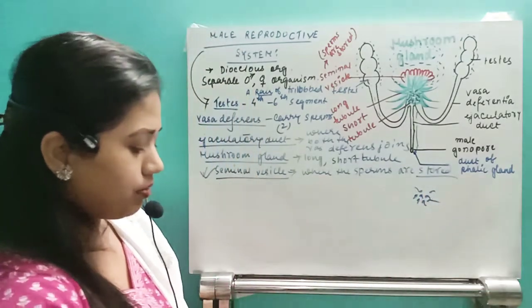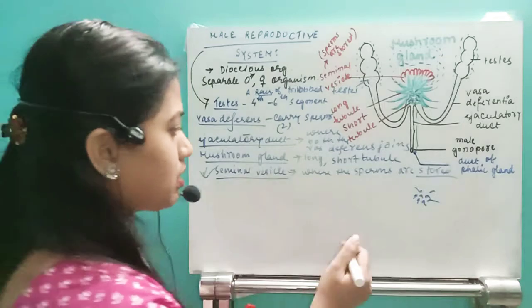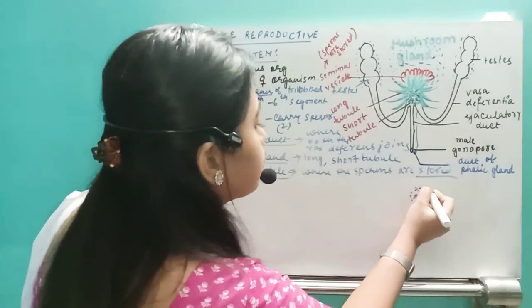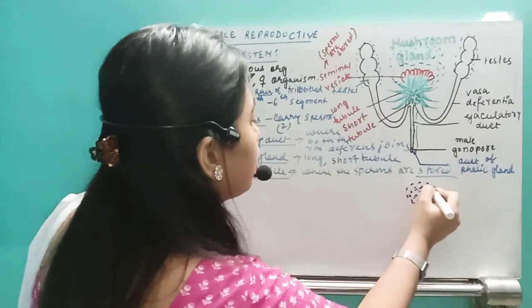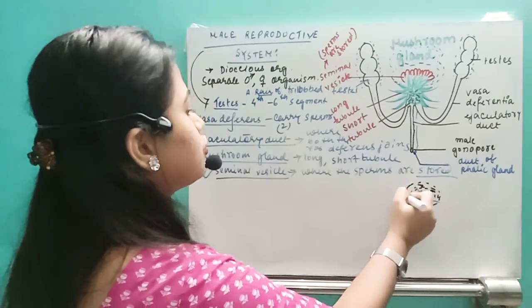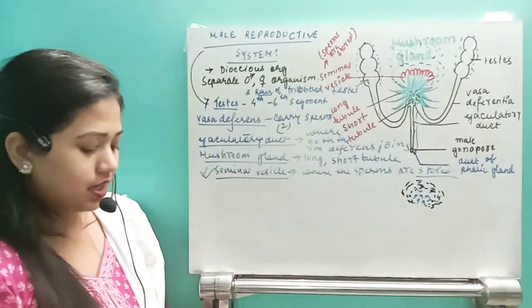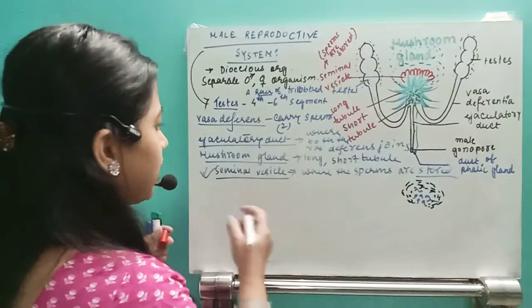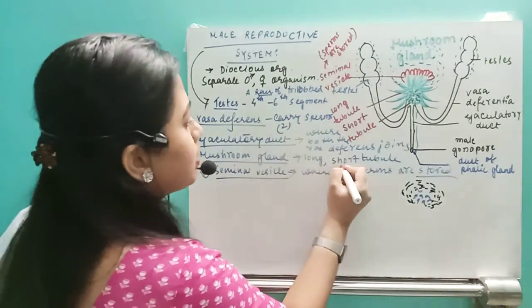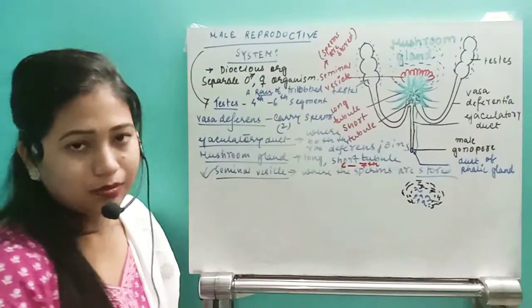That will be covered by the liquids or the nutrients. So these are the liquid produced by the short and the long tubules of the mushroom gland. Okay. So they are going to have one opening. We will see that. Now after that, see here this mushroom gland. Just remember one thing. This mushroom gland is present in between 6th to 7th abdominal segment.